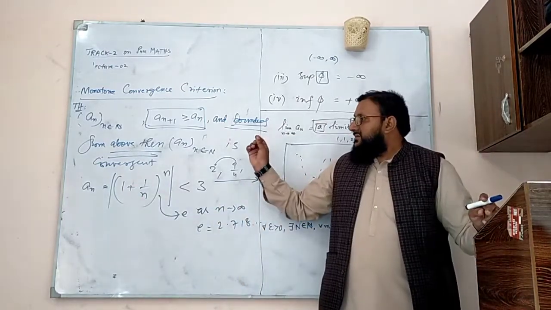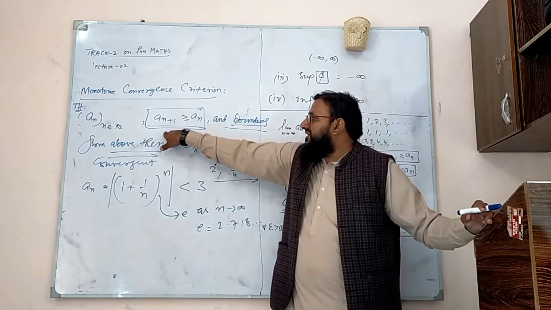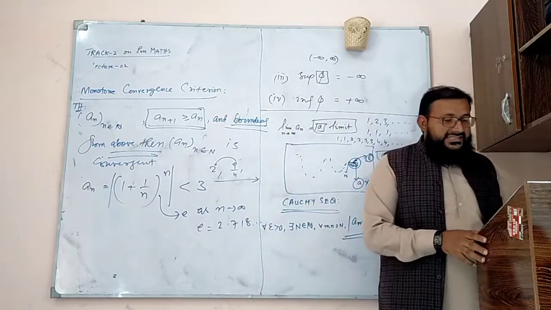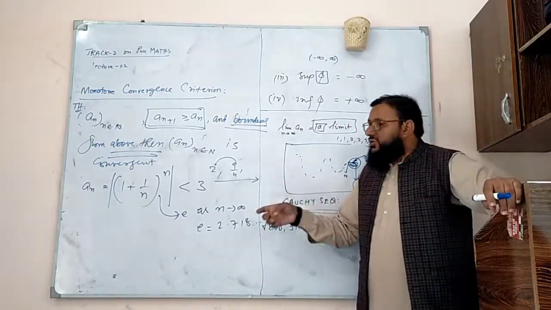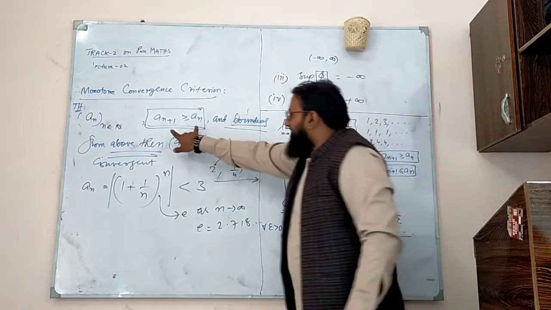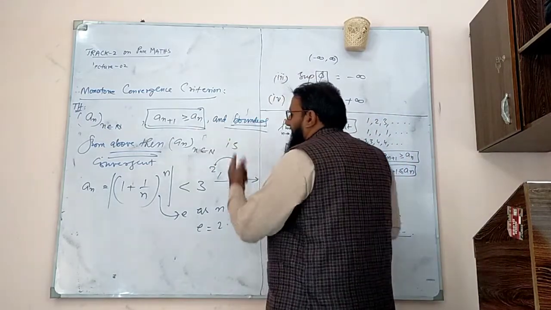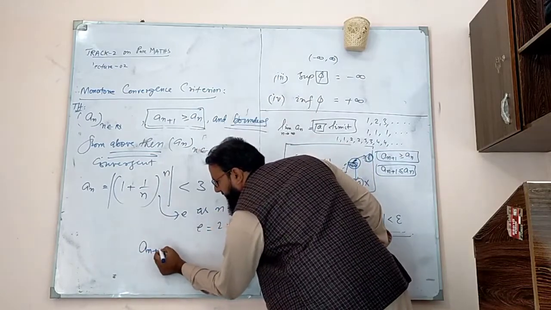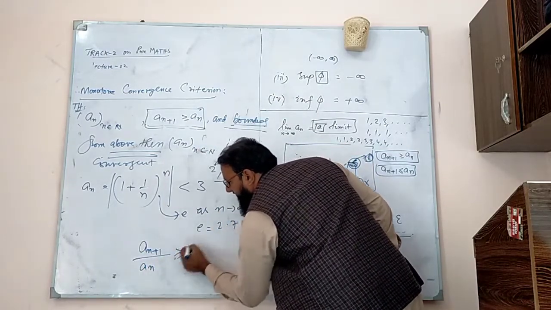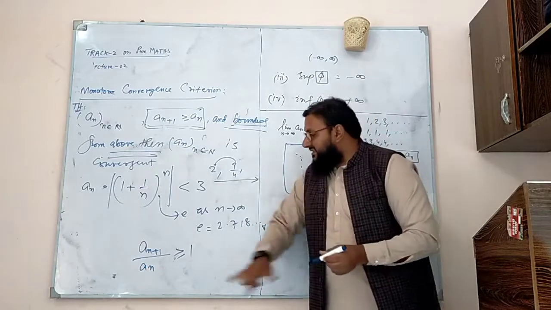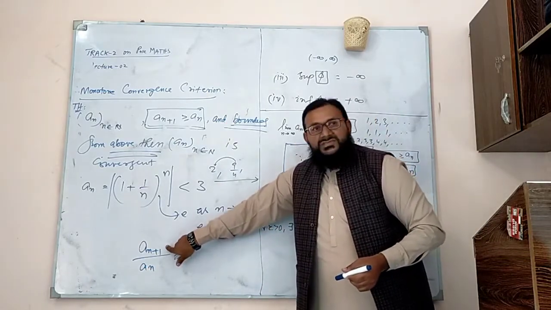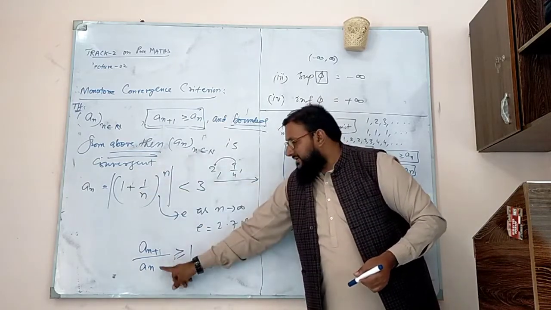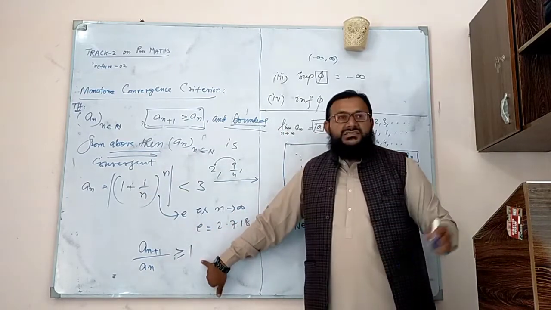How to check? Just take two criteria. It should be monotonically increasing, and it should be bounded from above. Both things can be checked easily. How to check that something is monotonically increasing? Can I reformulate this taking a_n down? Yes, sir. a_(n+1) divided by a_n is greater than or equal to 1. When this happens, take n plus 1, it means in this sequence, replace n by n plus 1. Take a_n, divide them, and the answer should be greater than or equal to 1.